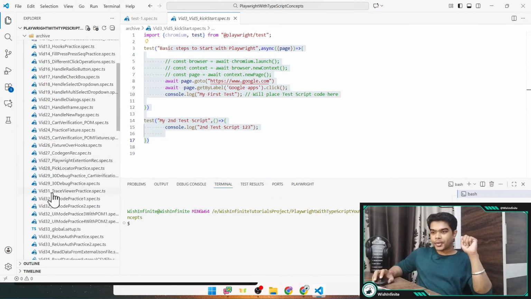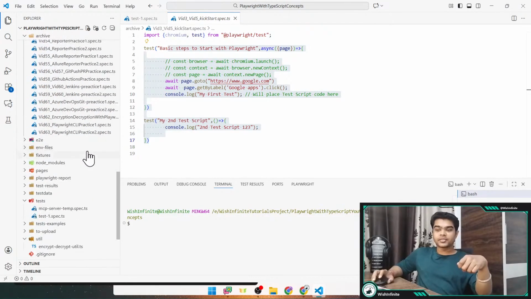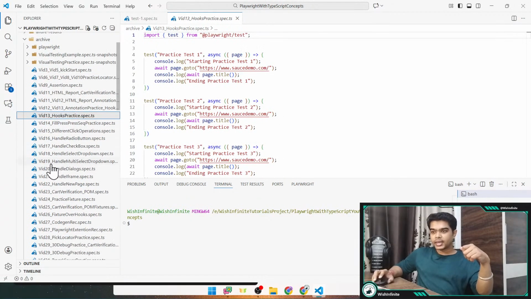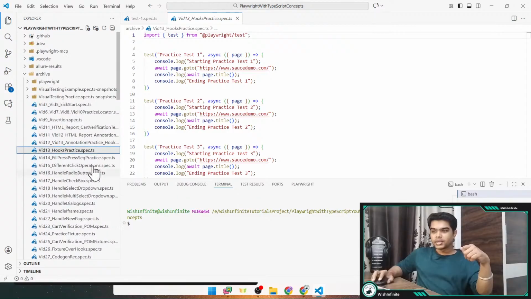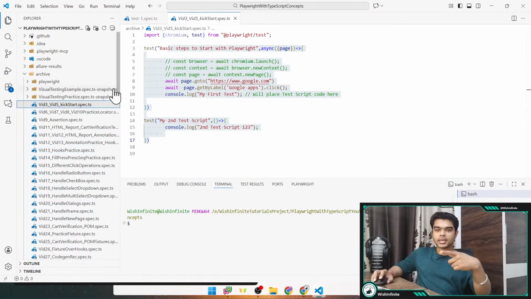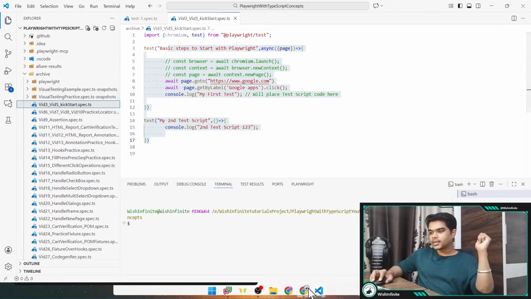For now, I've kept all the test script files which I've explained in the Playwright playlist inside this archive folder. If you want to access any of these test script files, you can go there. I have named them with the video number, so it would be easy for you to find the video. Also, there is a title, so you can find it and check the code. This particular Git repository is public, so anyone can access it.